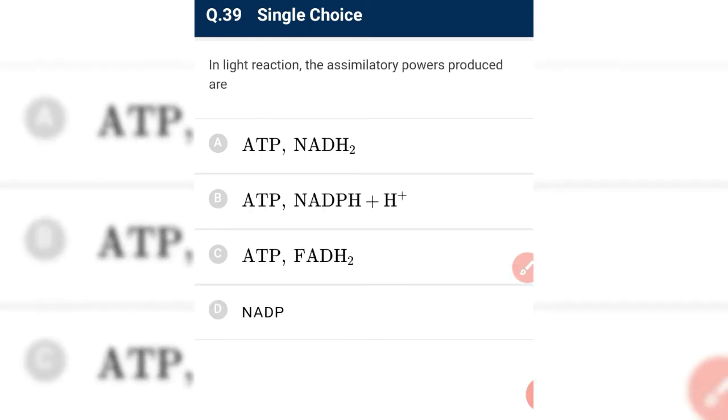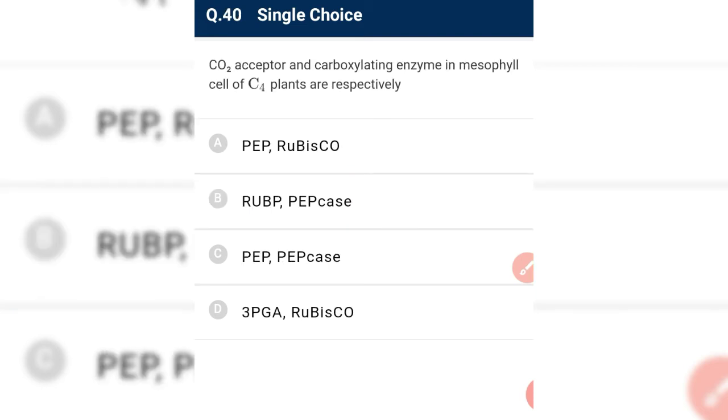See. Okay, the light reaction. In light reaction, the assimilatory powers produced are NADPH plus H plus, and ATP. Okay. CO2 acceptor and carboxylating enzyme in mesophyll cell of C4 plant are respectively? We have to find in C4 plant. The initial CO2 acceptor is PEP, that is phosphoenol pyruvate, and the enzyme that catalyzes the reaction between PEP and CO2 is PEPcase. PEPcase means phosphoenol pyruvate carboxylase. Okay, so it is our required answer.